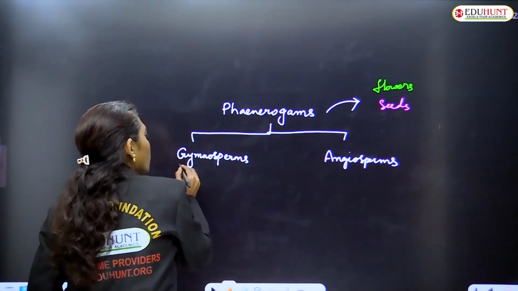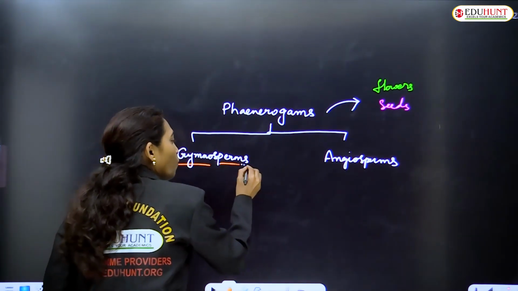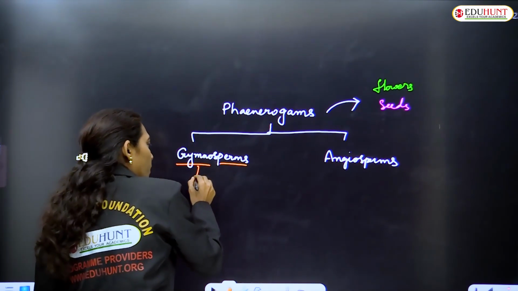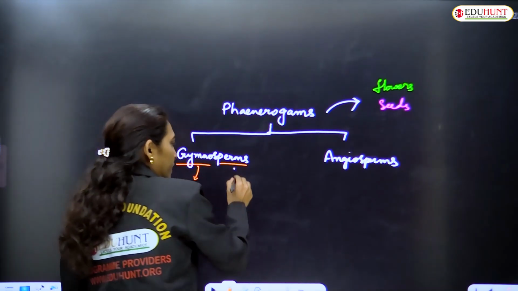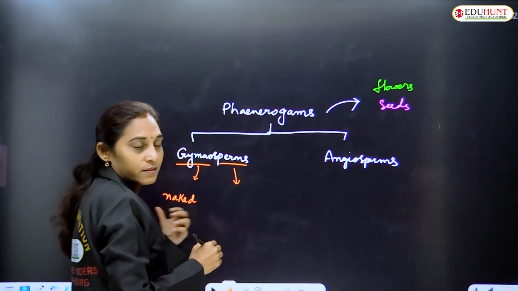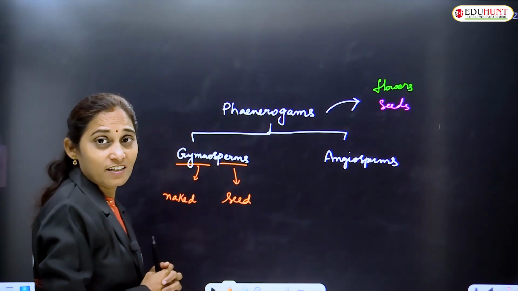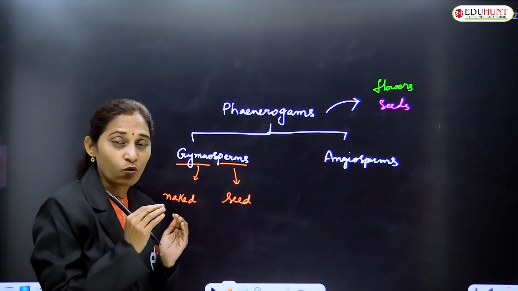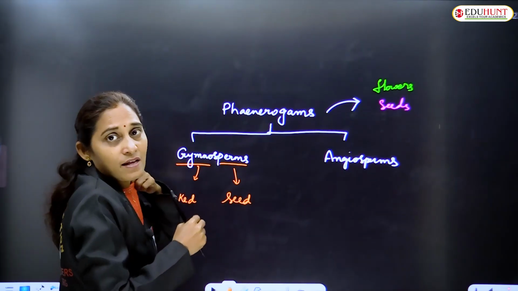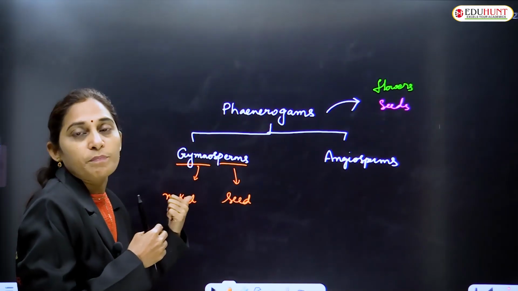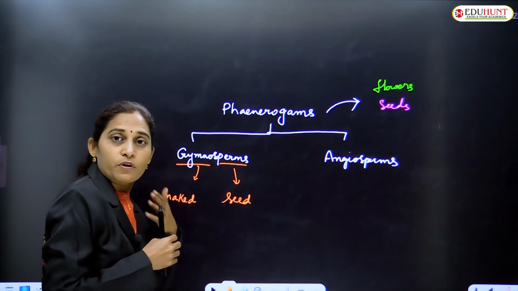Gymnosperms. If you see the term gymnosperms, it has two words. Gymno means naked. Sperm is not a male gamete here, it is seed. Naked seed. Naked seed means the seed is not enclosed by a fruit. So these may be described as non-fruit producing plants, because they do not produce fruits.